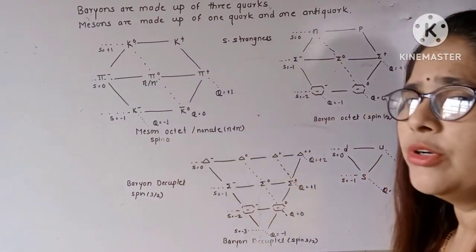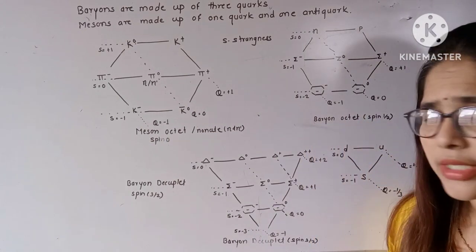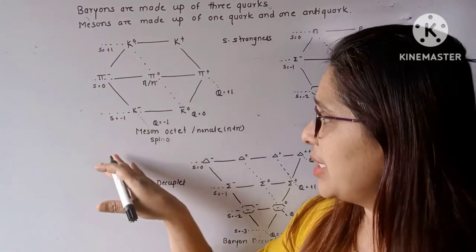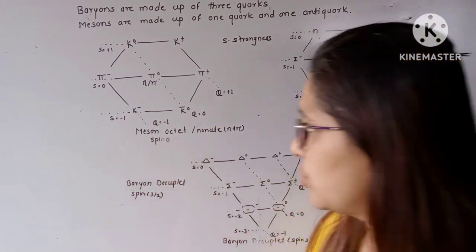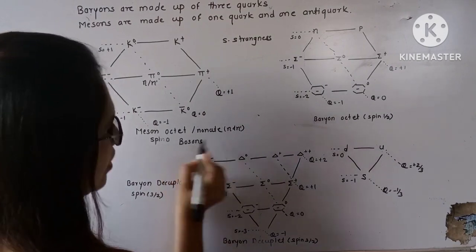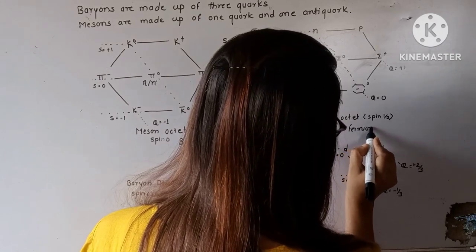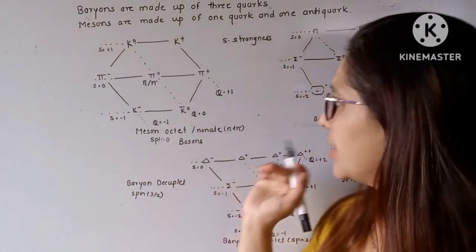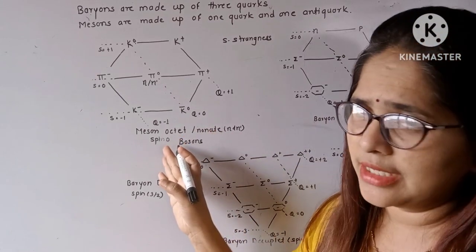Now one more diagram is given over here, which is the baryon octet. We know that baryons are spin half particles. These mesons are spinless particles, the spin is 0, so these behave like bosons. Whereas these are spin half particles, so these are the fermions. They follow Pauli's exclusion principle, whereas these don't.